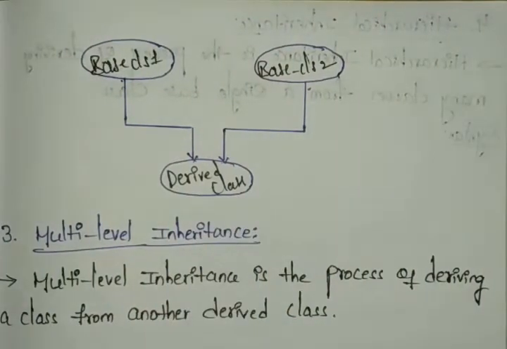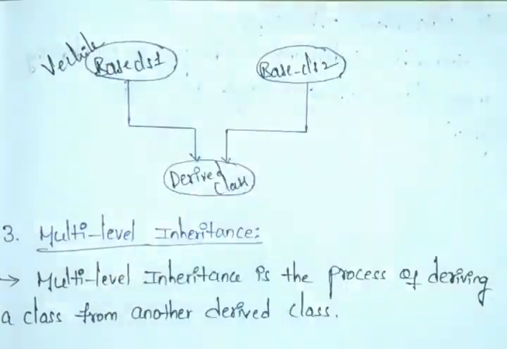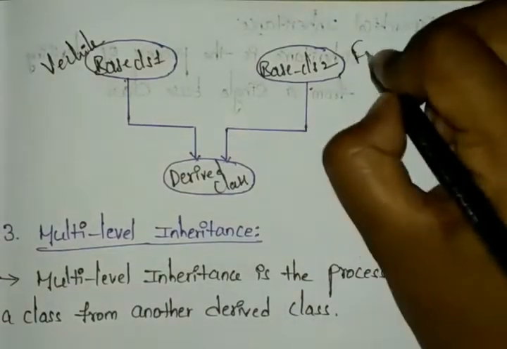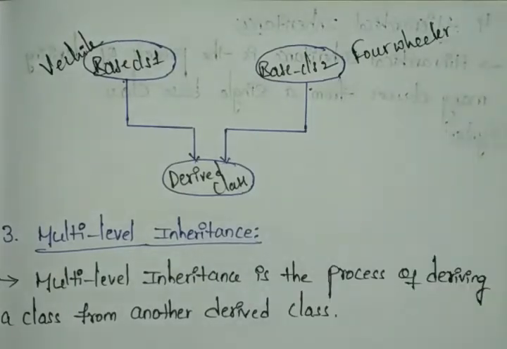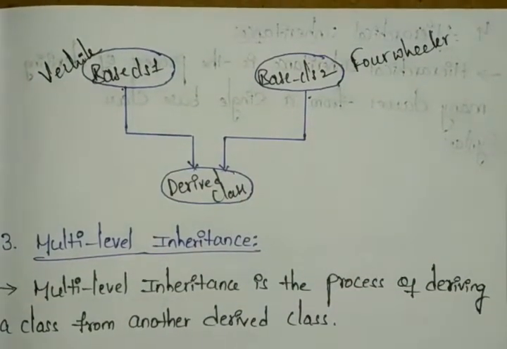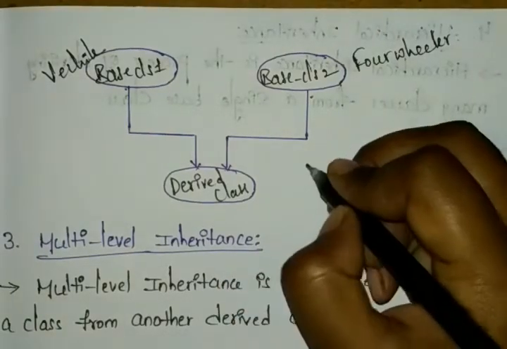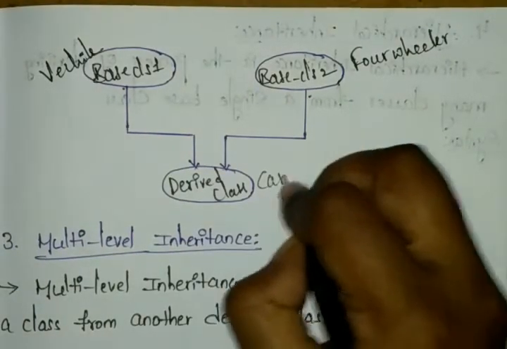So suppose I'm taking base class 1 as vehicle. For example, base class 1 is the vehicle, and base class 2 I'm taking as the four-wheeler. For the derived class, you can choose any example, whatever four-wheeler you have. So here I'm choosing the car.